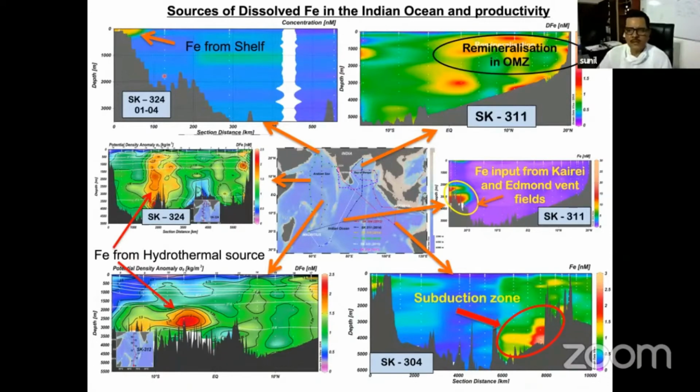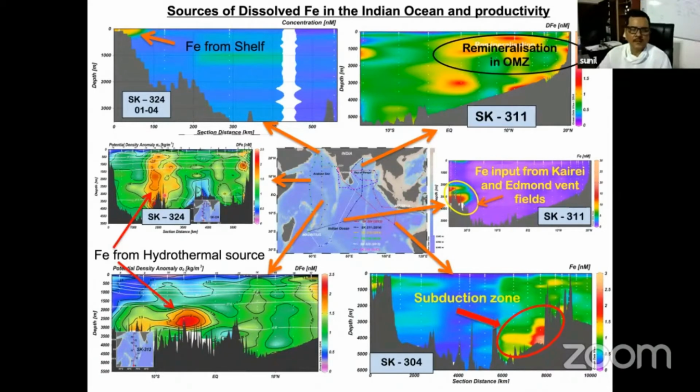And then a very important source, which we have discovered here in the Indian Ocean, is the different hydrothermal regions or ridges. This is the Carlsberg Ridge, then Central Indian Ridge, Southwest Indian Ridge and Southeast Indian Ridge. We have tried to measure some of the ridges, and you can see the concentration of iron is very, very high in some areas where we suspect a huge plume. Again, at the Carlsberg Ridge, a huge plume is coming and going up to almost 300 meter water depth.